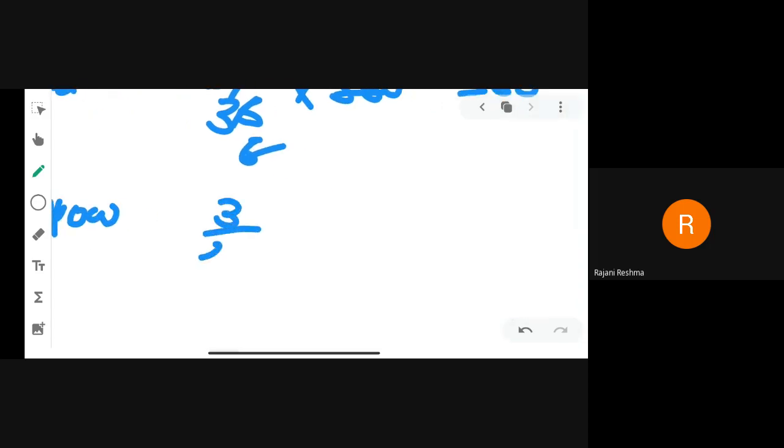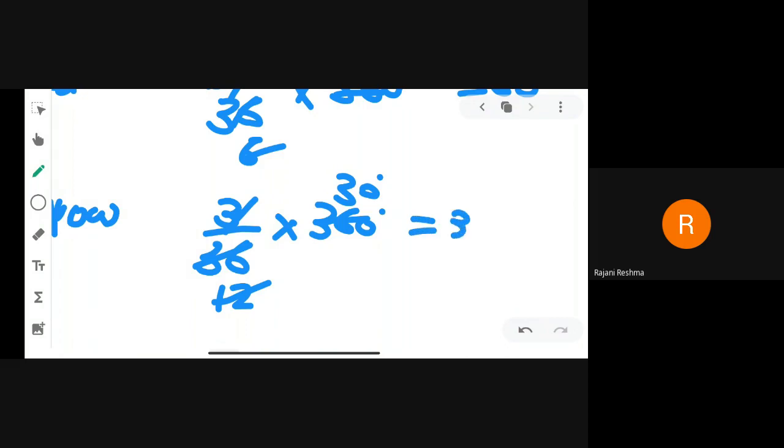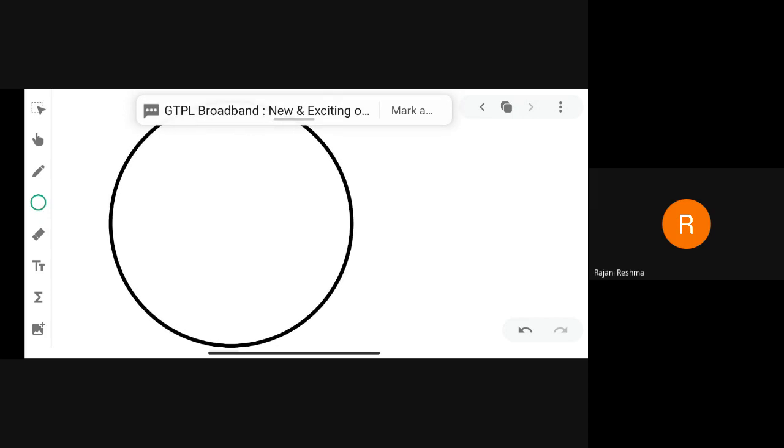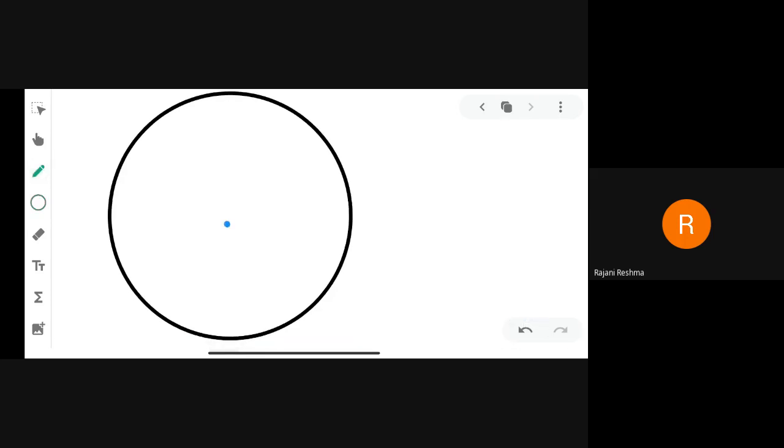And then yellow color is preferred by 3 people out of 36 into 360 degrees. So we know that 3 12s are 36 and 12 30s are 360, so we get 30 degrees. It is the central angle of yellow color. Clear all of you? Now we put all this information in our pie chart. So first of all, we draw one circle with a certain radius. Okay. Now what we have to do, we take one center point.